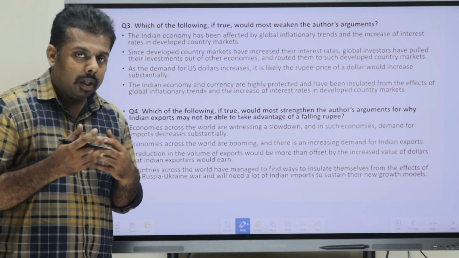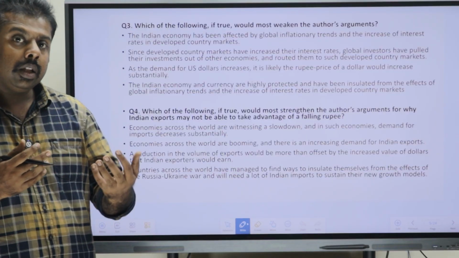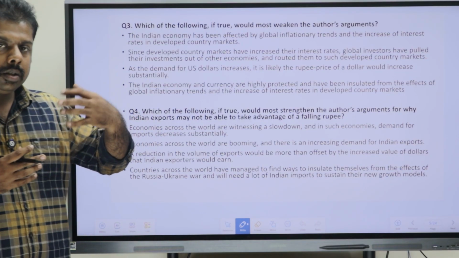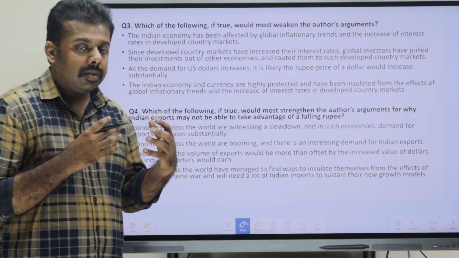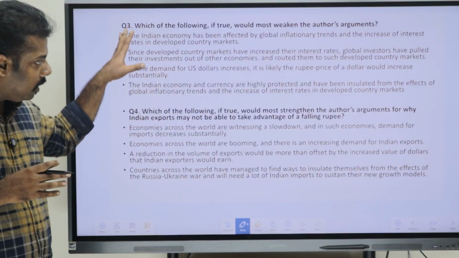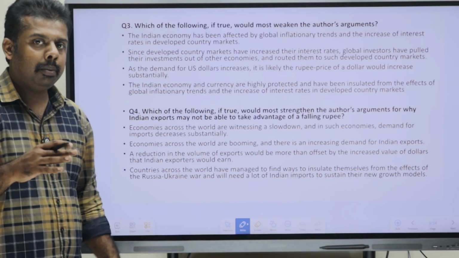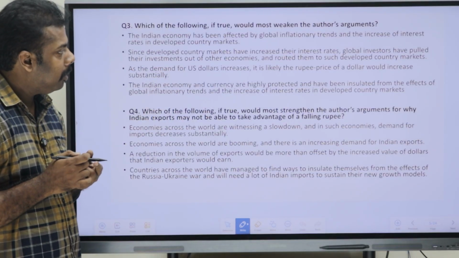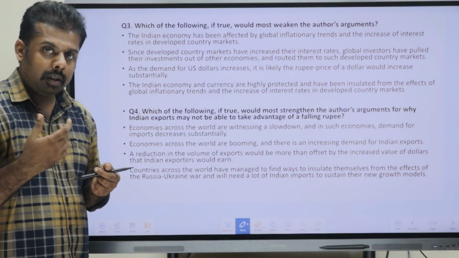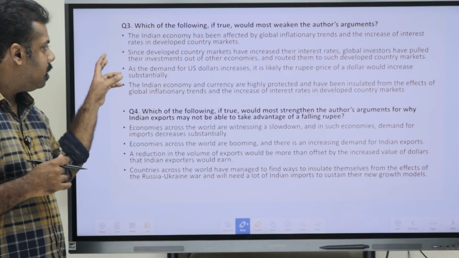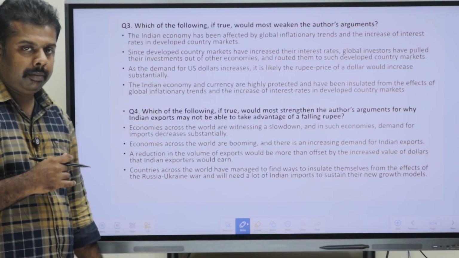Okay. So you have to see which will weaken the argument of the author. With regards to the author's idea, you have to place which will weaken it. Okay. So that is an important point. Just first reading all the options will give you a better idea. First option, the Indian economy has been affected by the global inflationary trends, okay, and the increase of interest rates in developed country markets. Okay.